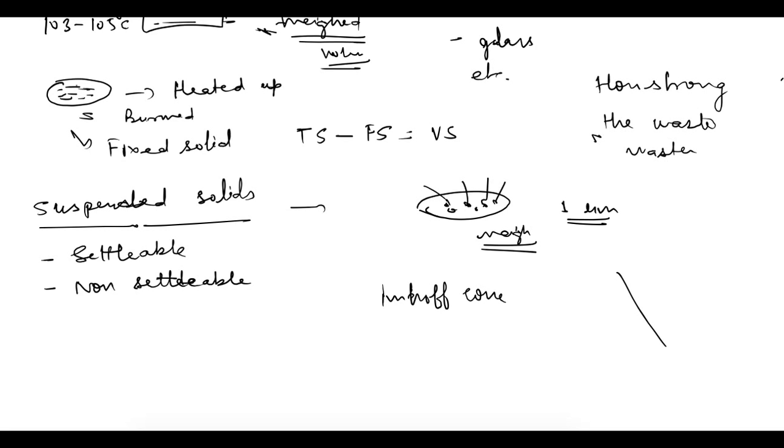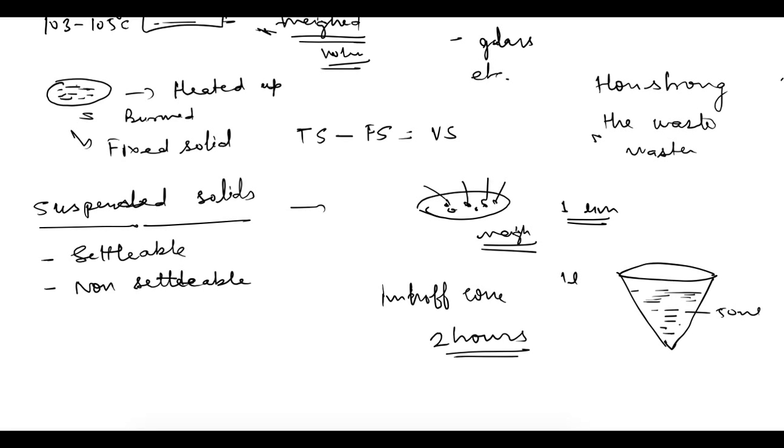That is a conical equipment, or we can say a conical container. The total volume that can come is 1 liter, and these markings are there up to 50 ml. This wastewater sample is taken in this Imhoff cone and allowed to settle for 2 hours. After these 2 hours, whatever solids have settled will give the approximate idea of the settleable solids.